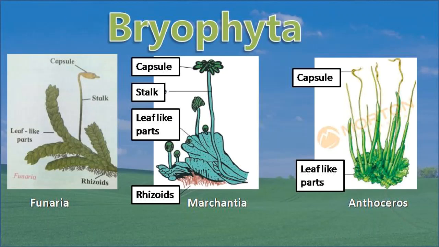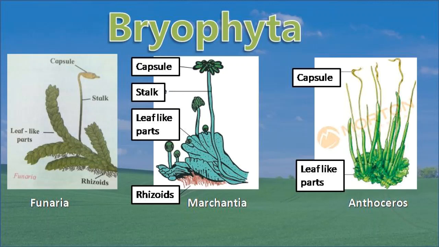Students, see the figure from your book or on the screen. Here figures are given of Funaria, Marchantia, Anthoceros. These are examples of the Bryophyta. See, here rhizoids are shown. What are these?